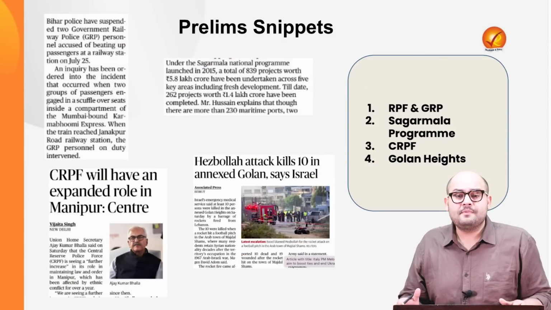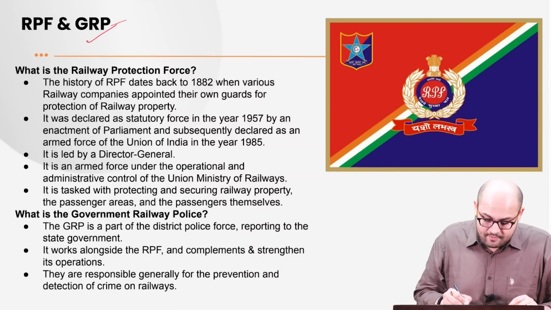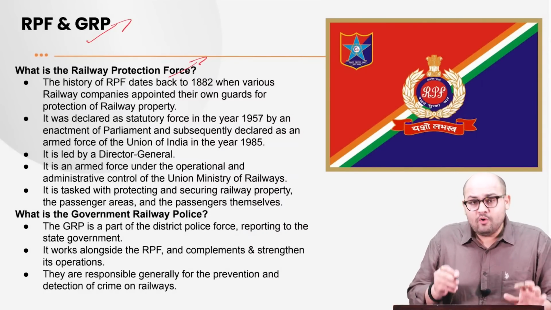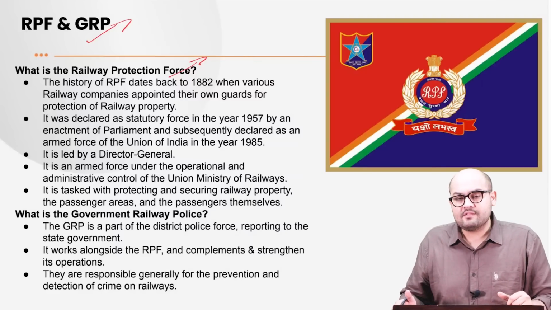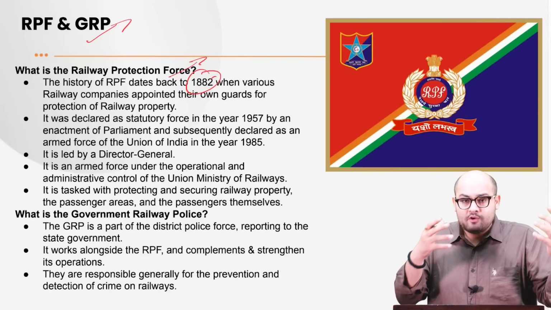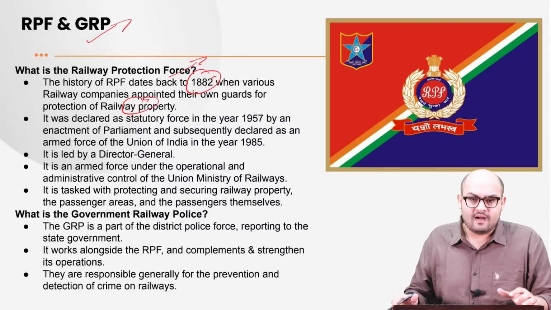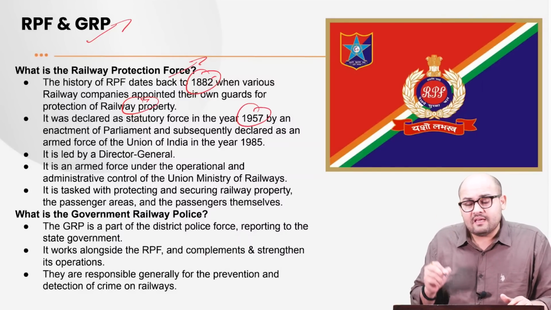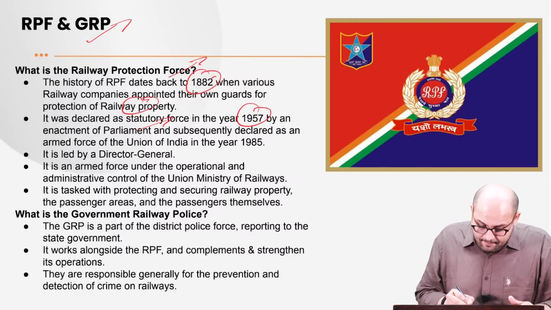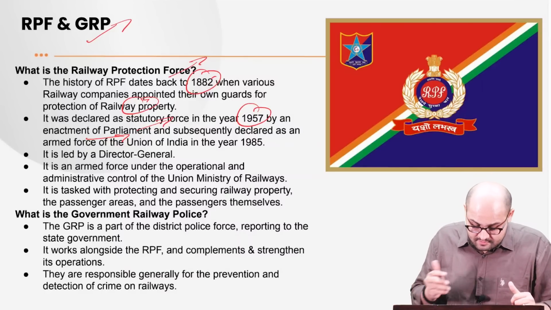Now coming to the prelims snippet section, we have the first article as Railway Protection Force and the Government Railway Police. First we need to know what the Railway Protection Force is all about. If we go back to the history of how this force came into existence, it was in the year 1882 when we had different railway companies. In order to protect their properties, we had the appointment of certain guards, right? Then in the year 1957 a law was enacted that gave statutory backing to this particular force.